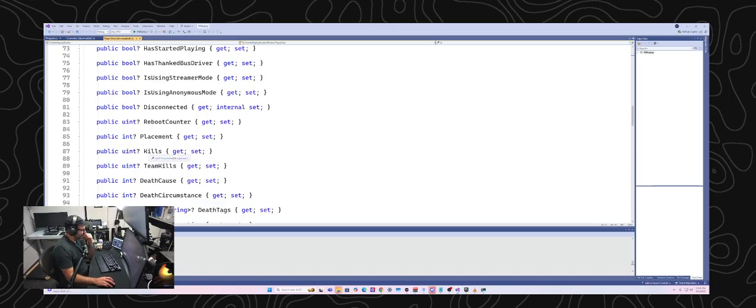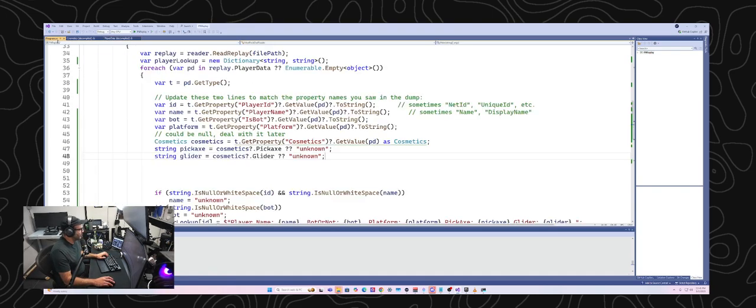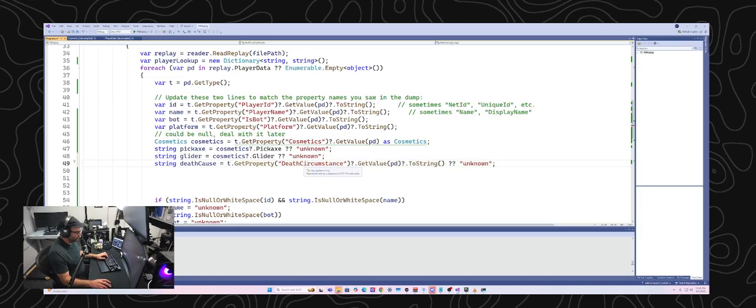So in theory, we might be able to extract kills from there. I'm curious what death cause is, and let's try to get death cause and see if there's any data in there. That could be interesting. All right, so let's do string death cause equals player dot get property, but we actually want death cause, not death circumstance, right?